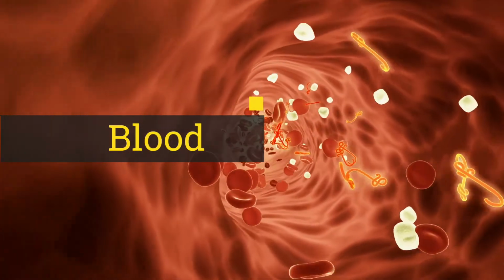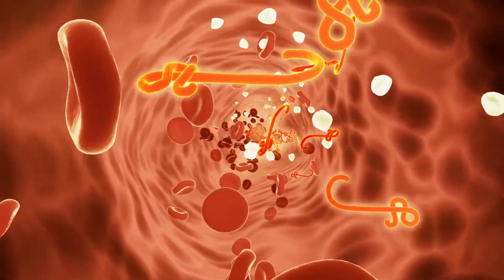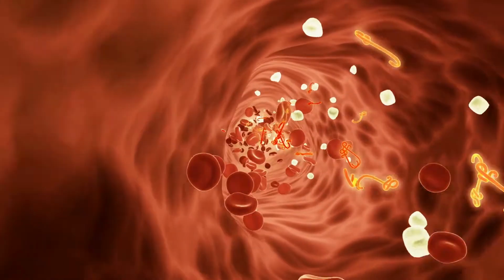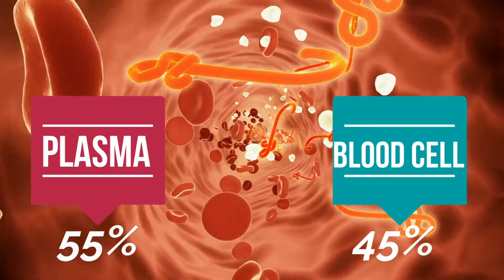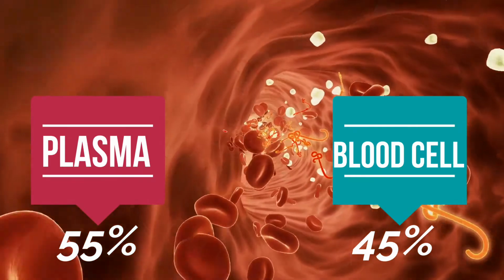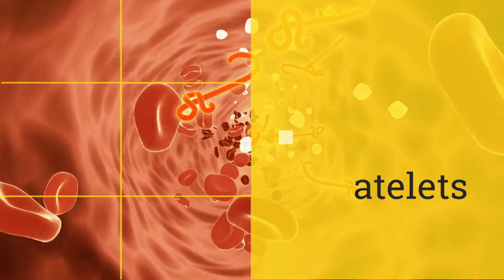Blood is a circulating tissue composed of fluid, plasma and cells. Blood is a fluid that transports oxygen and nutrients to the cells and carries away carbon dioxide and other waste products. Blood is made up of two parts, plasma and blood corpuscles. Plasma constitutes 55% of blood and the blood cells constitute 45% of blood. There are three types of blood cells: red blood cells, white blood cells and platelets.